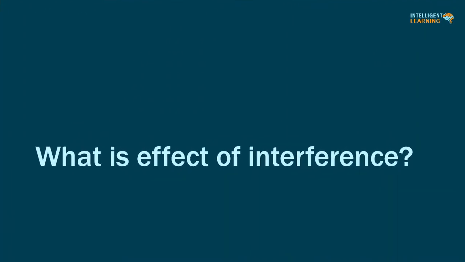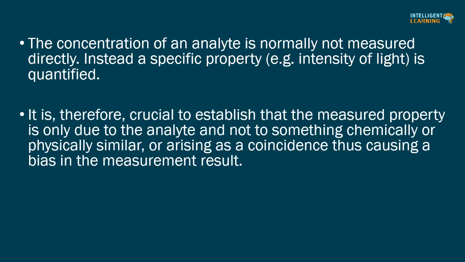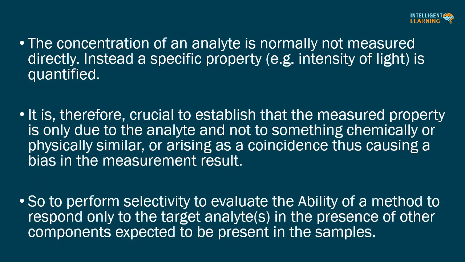What is the effect of interference? The concentration of an analyte is normally not measured directly. Instead, a specific property, for example intensity of light, is quantified. It is therefore crucial to establish that the measured property is only due to the analyte and not to something chemically or physically similar, or arising as a coincidence, thus causing a bias in the measurement result. So we perform selectivity to evaluate the ability of a method to respond only to the target analyte in the presence of other components expected to be present in the samples.